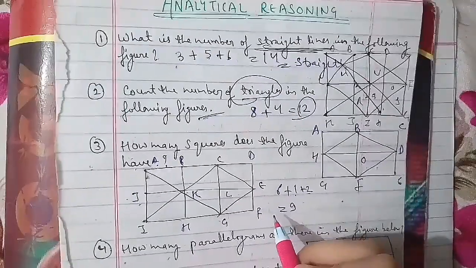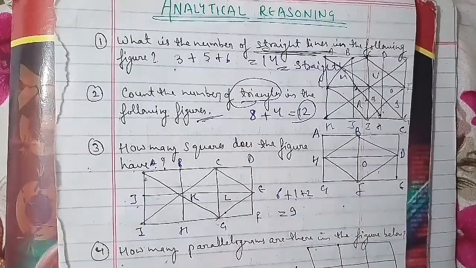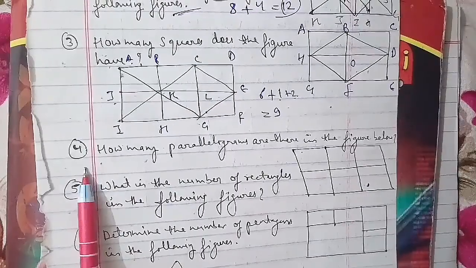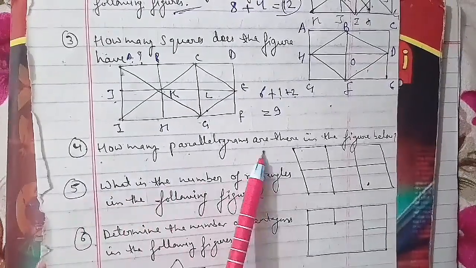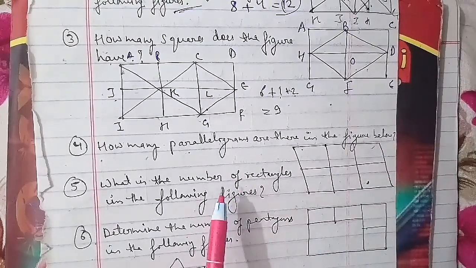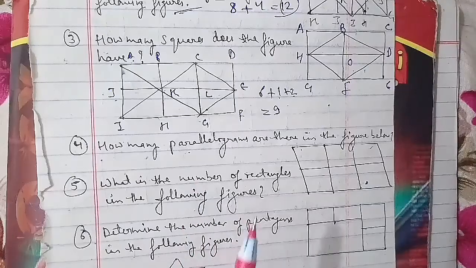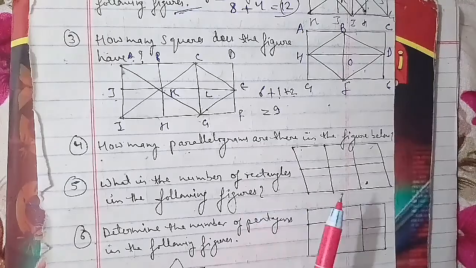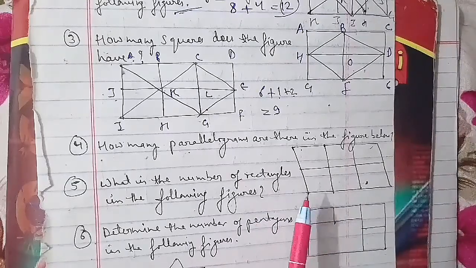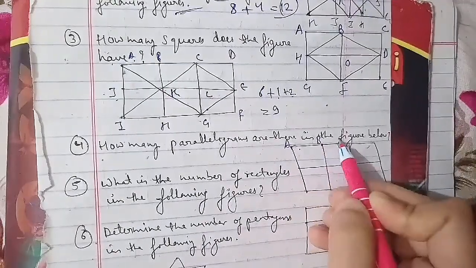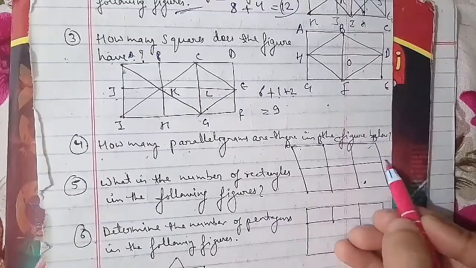We can label the figure first: A, B, C, D, then E, F, G, H, I, J, K and L. The simplest parallelograms are ABFE, BCGF, CDHG, EFGA I, FGKJ and GHKL. So there are 6 in number, and we'll write down 6 here first.